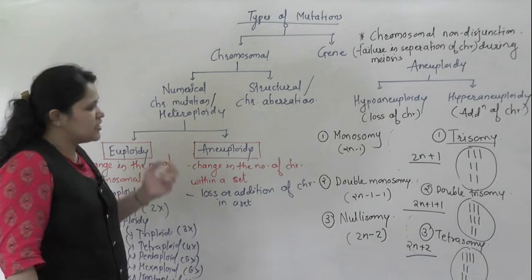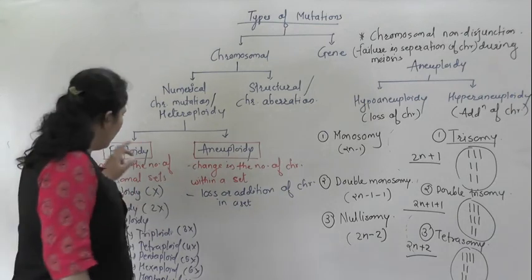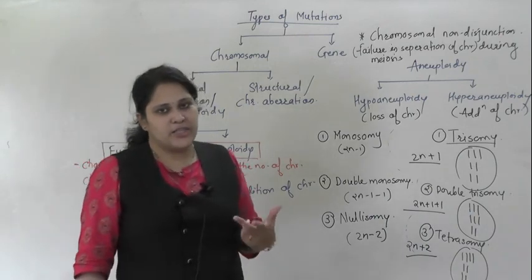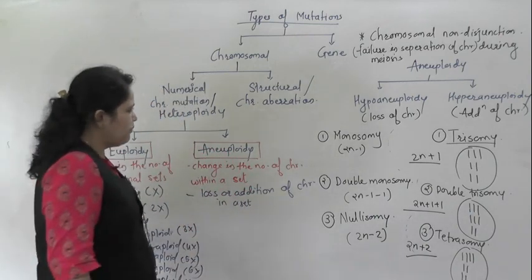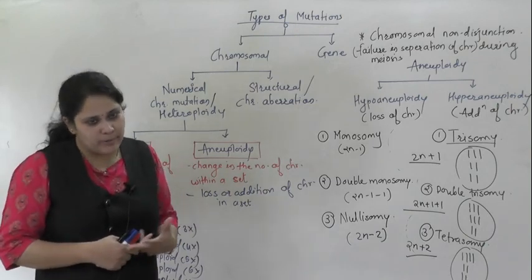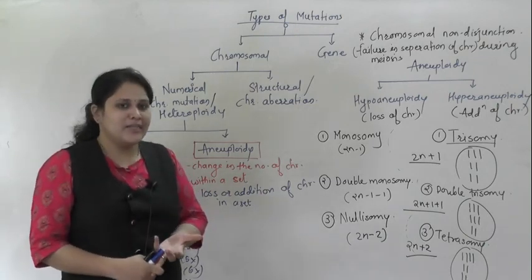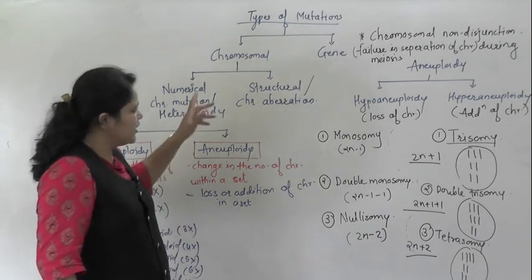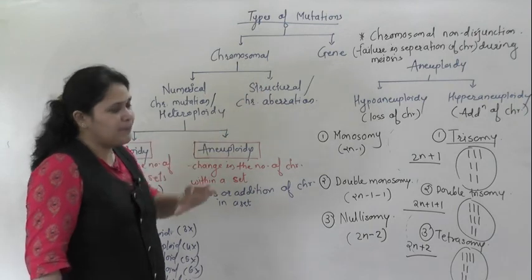Aneuploidy is a change in the number of chromosomes within a cell. Euploidy is usually of 3 types: haploidy, diploidy and polyploidy. Polyploidy is again of 2 types, autopolyploid and allopolyploid, and a third type, autoallopolyploid. Then aneuploidy: hypoaneuploidy and hyperaneuploidy.